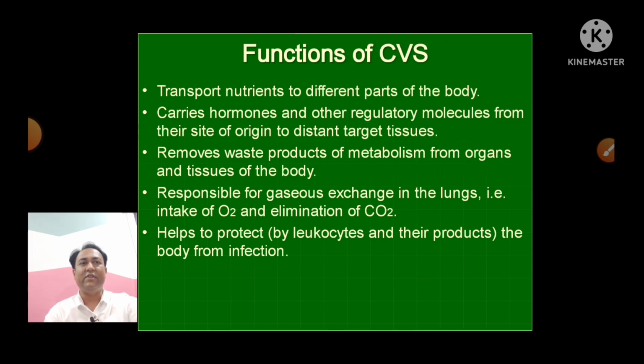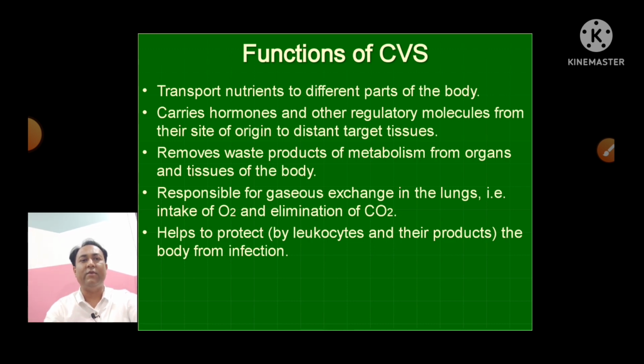The basic functions of the cardiovascular system are to transport the nutrients to the different parts of the body. The second function is that it carries the hormones and other regulatory molecules from their site of origin to the distant target tissues. It also removes the waste products of metabolism from the organs and the tissues of the body.